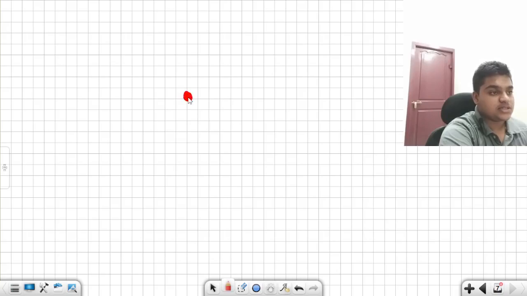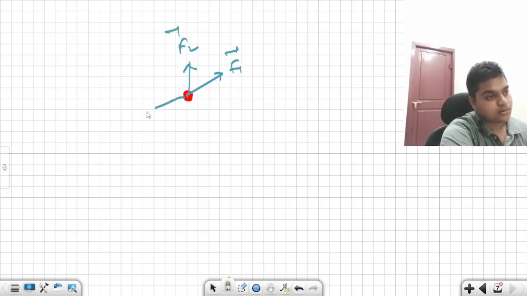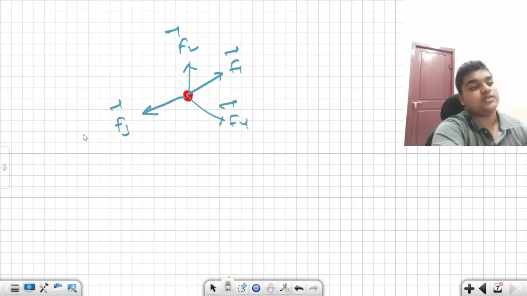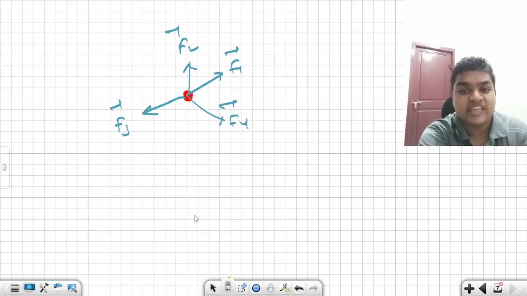If this is a particle, and it is being pulled by four forces, F1 bar, F2 bar, F3 bar, and F4 bar. It is being pulled by these four forces and it is at equilibrium.